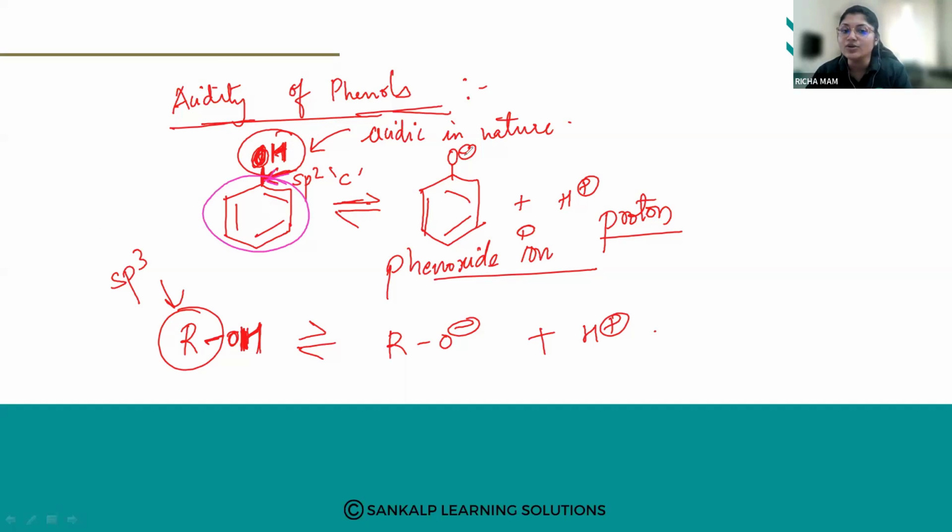Now, when it is added in water, in the aqueous solution, it gives you a phenoxide ion. This phenoxide ion is resonance stabilized. So this charge can be delocalized, so it will undergo resonance.